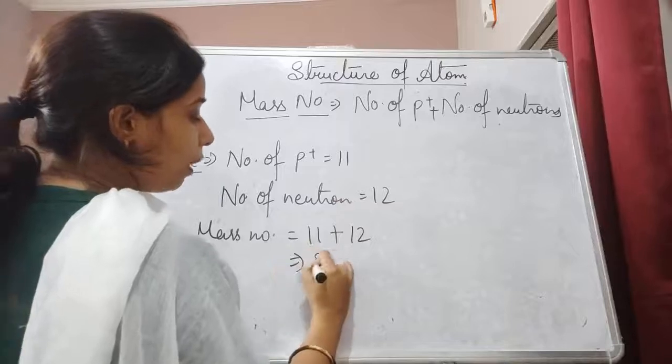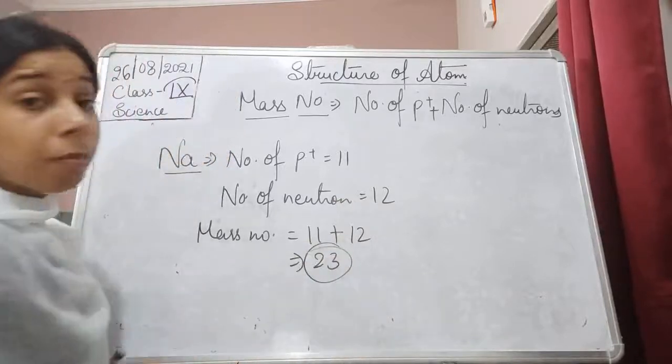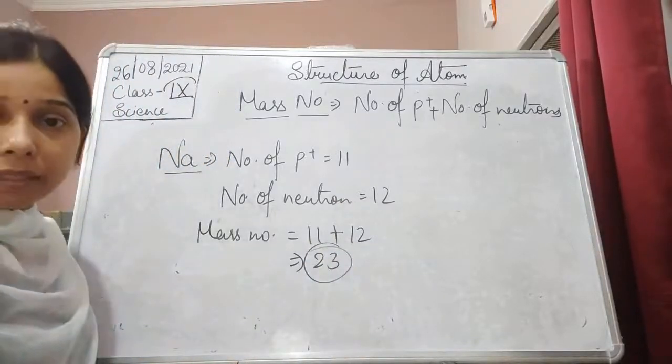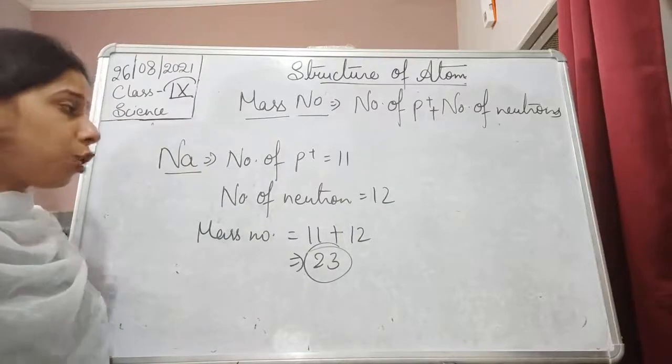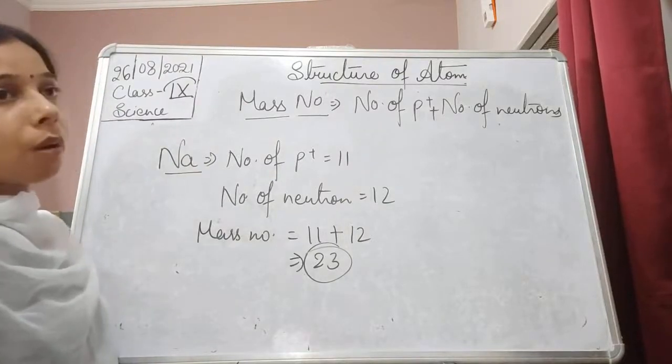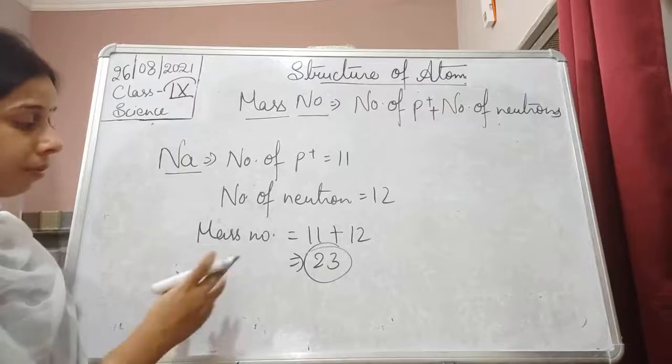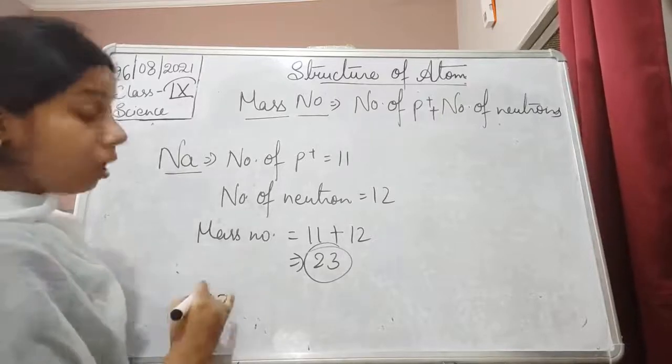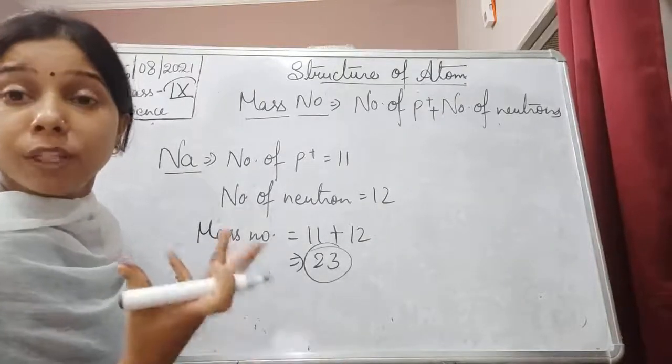So this will be equal to 23. So mass number will be equal to 23. A question can be asked in such a way that if the mass number of sodium is 23, what will be the number of neutrons here?